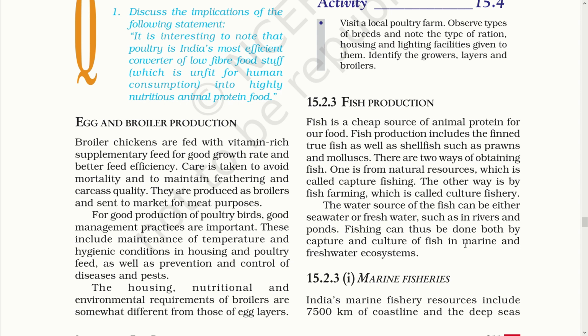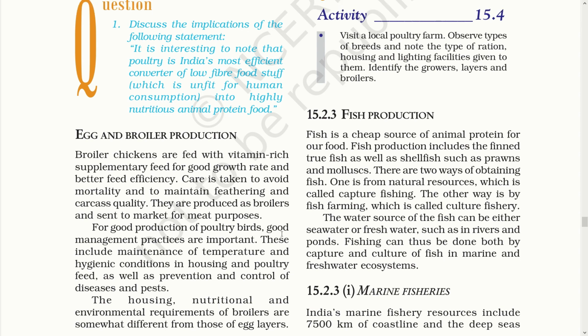For the proper functioning of the poultry farm, certain aspects have to be kept in mind. First of all, the farm should have a safe environment with proper enclosures along with proper ventilation. Second, for rearing and breeding, only disease-free breeds of poultry birds should be selected. And third, the farm should have proper feed and water facility. Proper health and hygiene conditions should be maintained and regular screening for disease outbreak should be done.